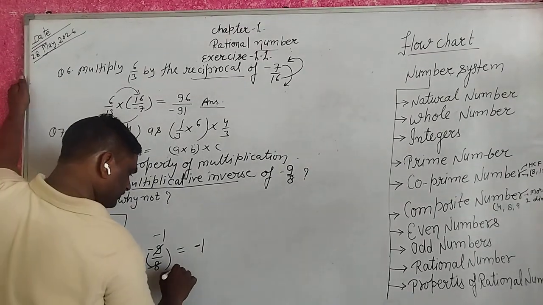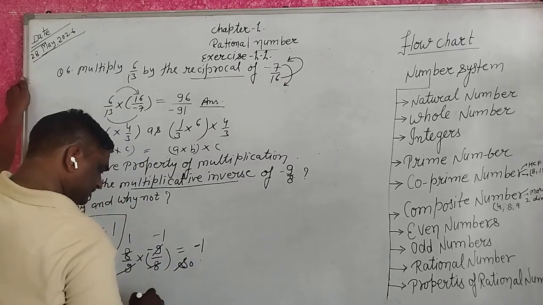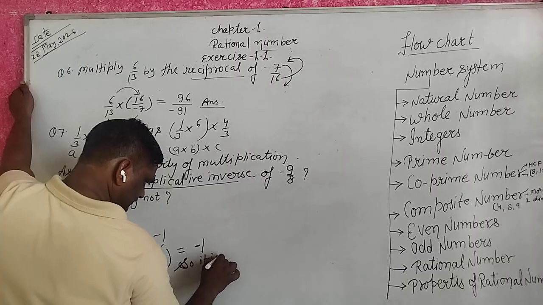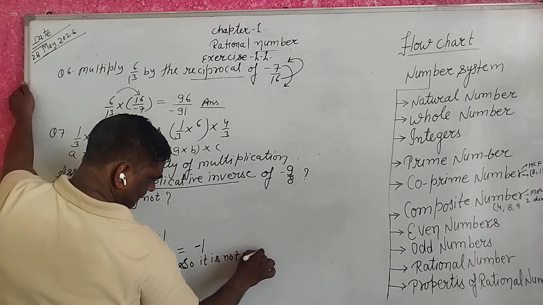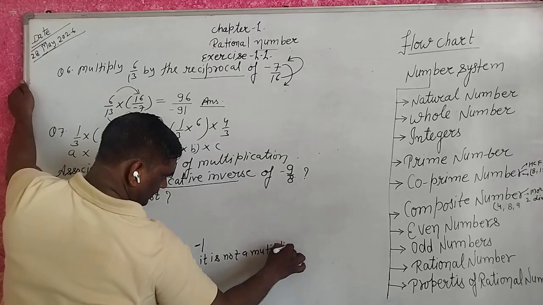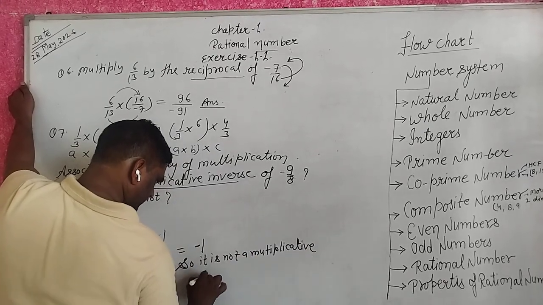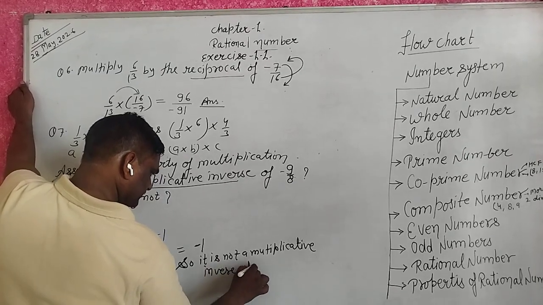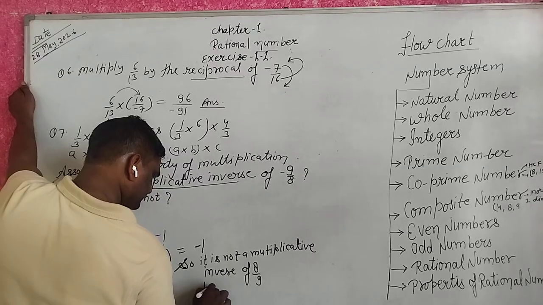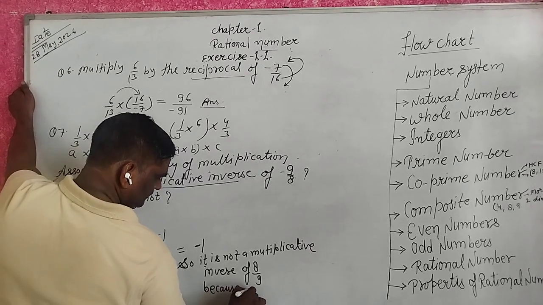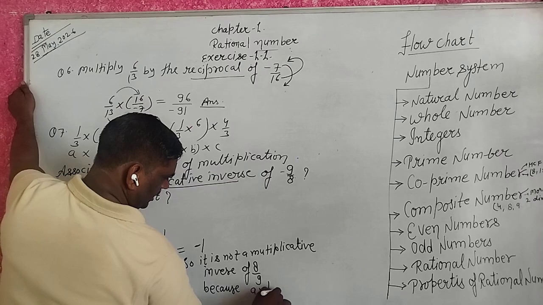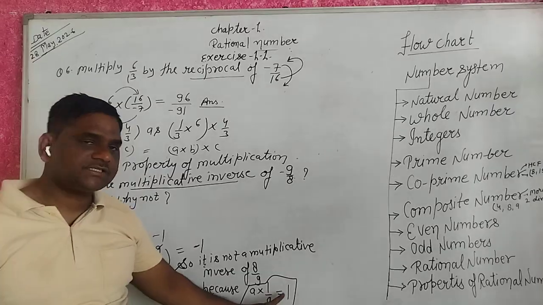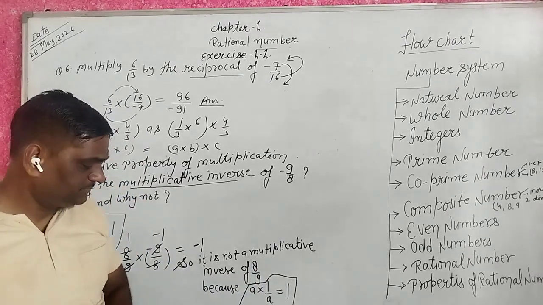So it is not a multiplicative inverse of 8 upon 9 because a into 1 upon a equal to 1. That reason is sufficient. Okay guys? Yes. Write down.